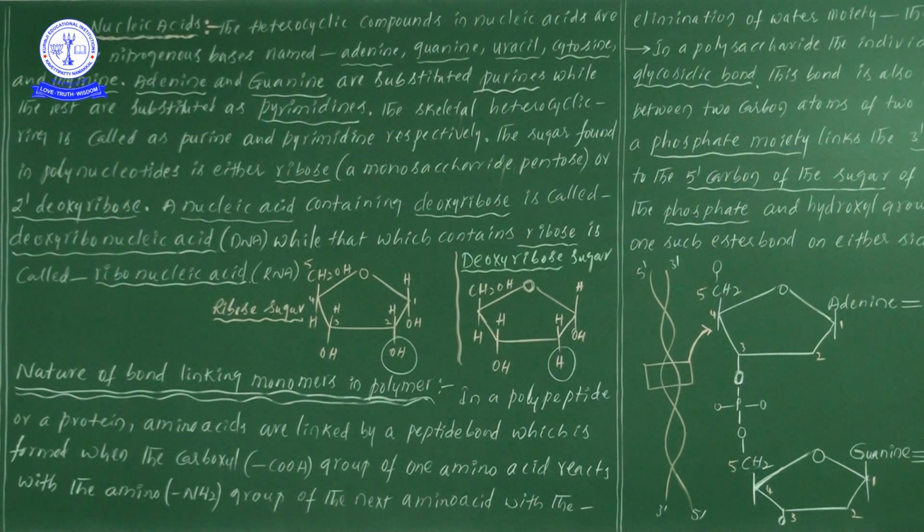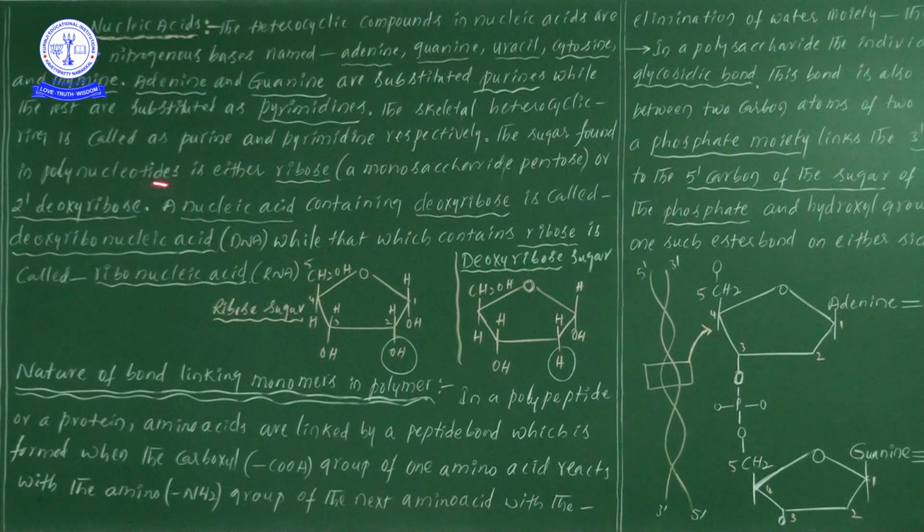Three components are involved in the formation of a polynucleotide. If you take one nucleotide, 3 components are present. What are they? One is phosphate, the nitrogen base, and the pentose sugar. This is a pentose sugar only; now we simply call it sugar.